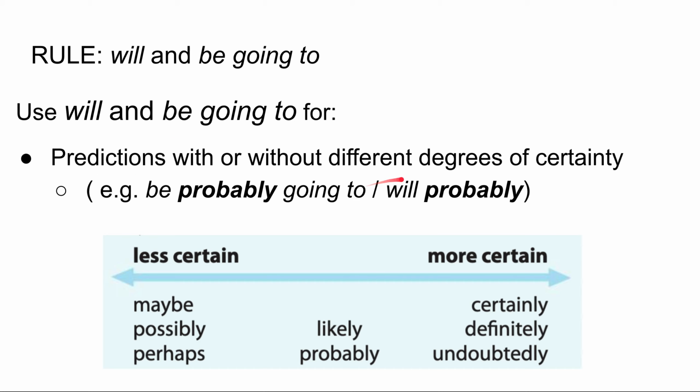If I'm making a prediction with a degree of certainty, then I definitely want to use will and be going to. The book gives us a pretty nice rundown of some of the more and less certain adverbs of frequency. For the less certain ones: maybe, possibly, perhaps. More certain is certainly, definitely, and undoubtedly. And likely and probably is a weak form of being certain, but it's not less certain.